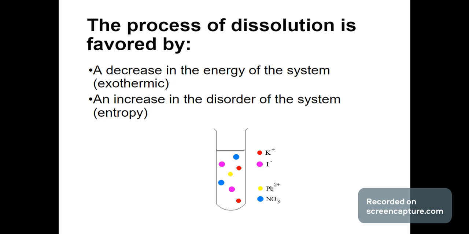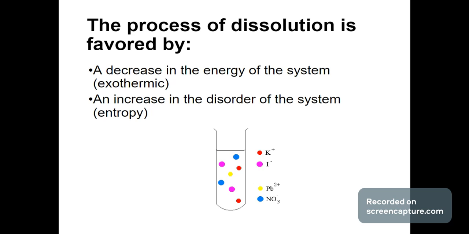Also, an increase in disorder of the system means entropy. That means when things start to function the way they were not formulated, designed, or put together. Entropy is something which is known as a disorder.